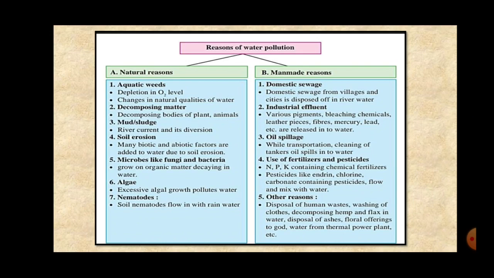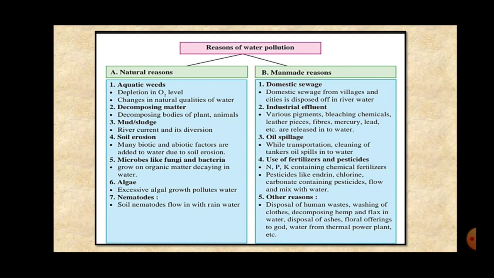So this also pollutes the water. And the last one is nematodes. Nematodes are the non-chordate animals which flow in with the rainwater and thus cause the pollution of water. Then let's go through the man-made reasons.